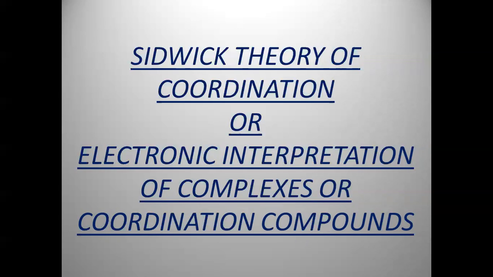Werner's theory fails to explain why a particular complex has a particular color, whereas another has a different color. Similarly, the magnetic properties of coordination compounds could not be explained on the basis of Werner's theory.